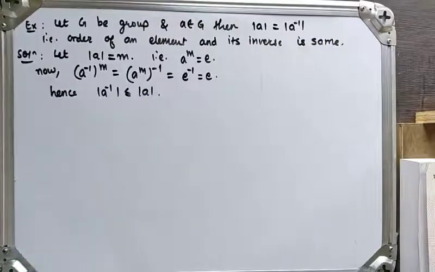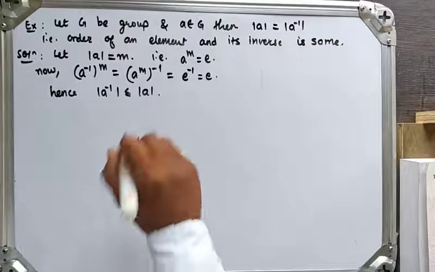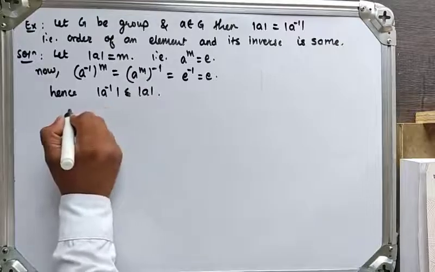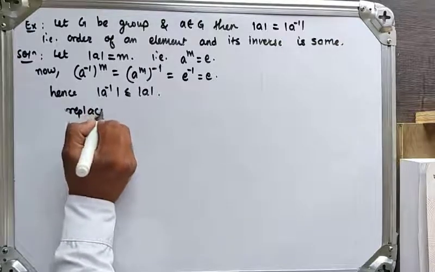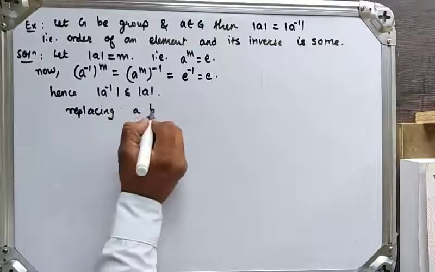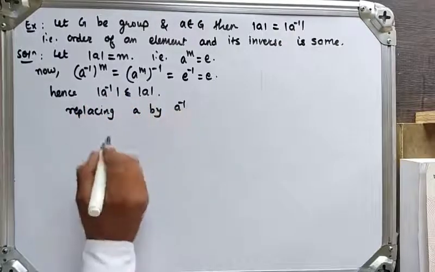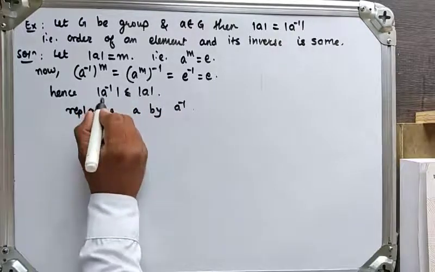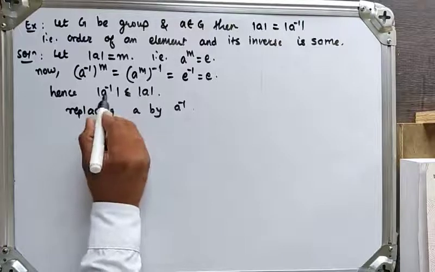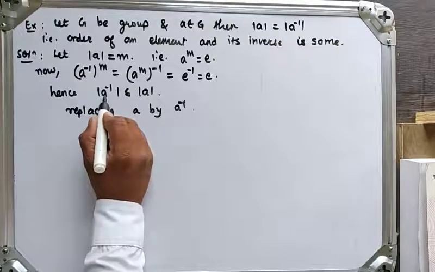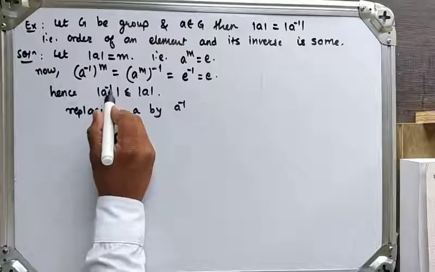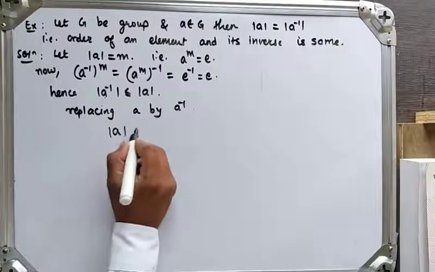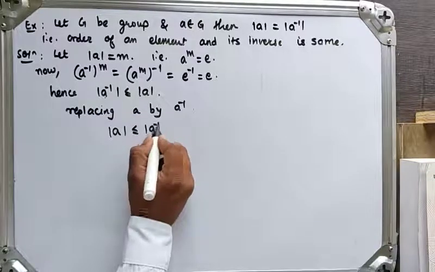Now, replacing A by A inverse in this equation, what will we get? If I replace A by A inverse, then the inverse of A inverse is A again. So the order of A will be less than or equal to the order of A inverse.